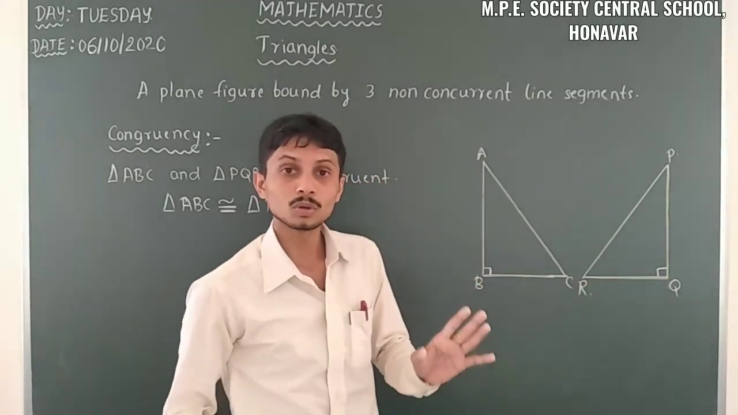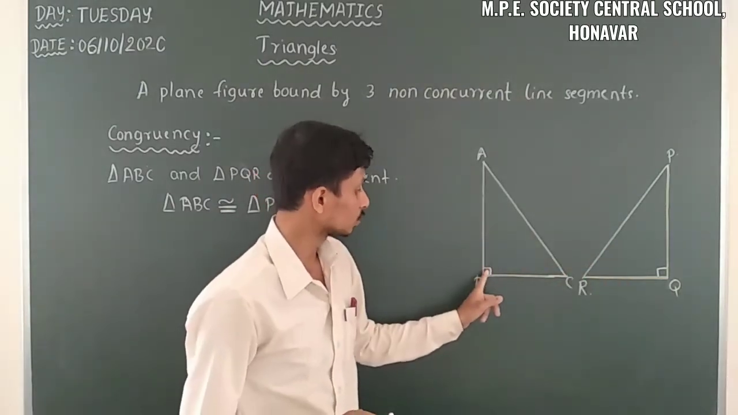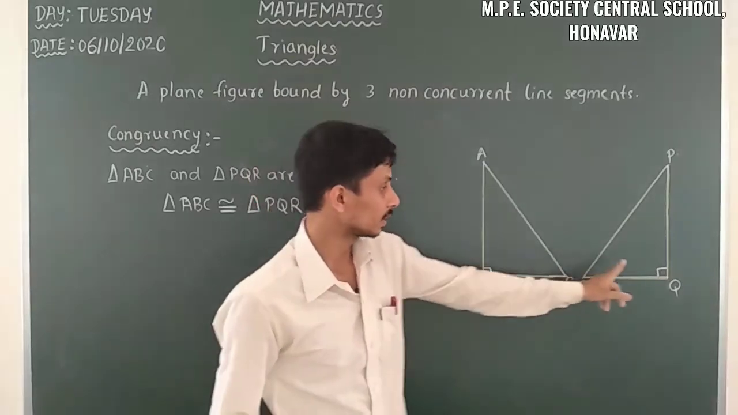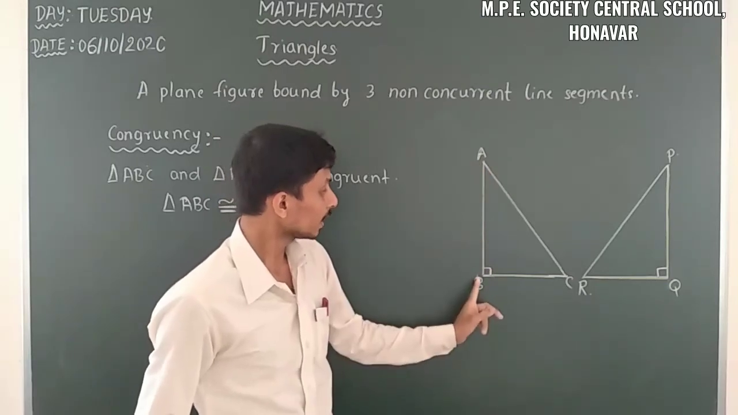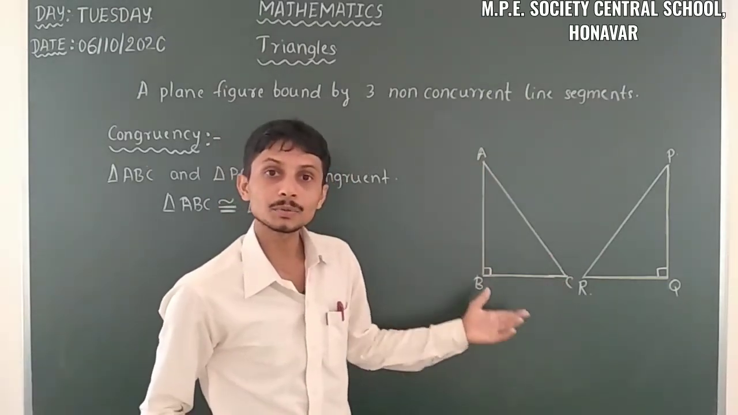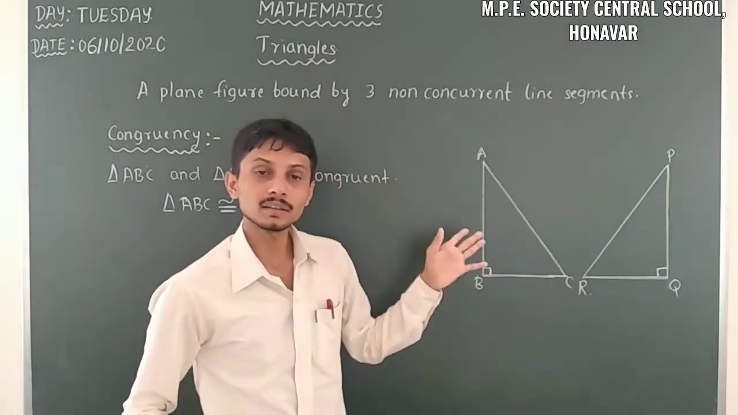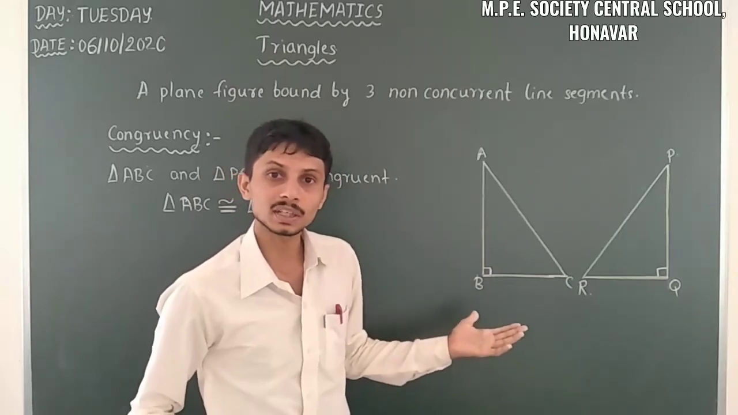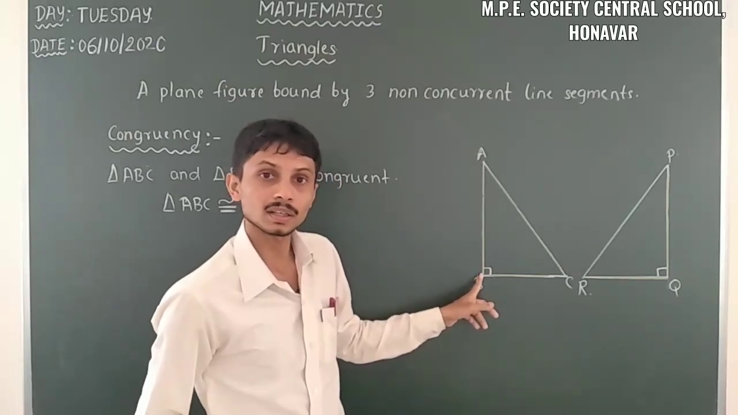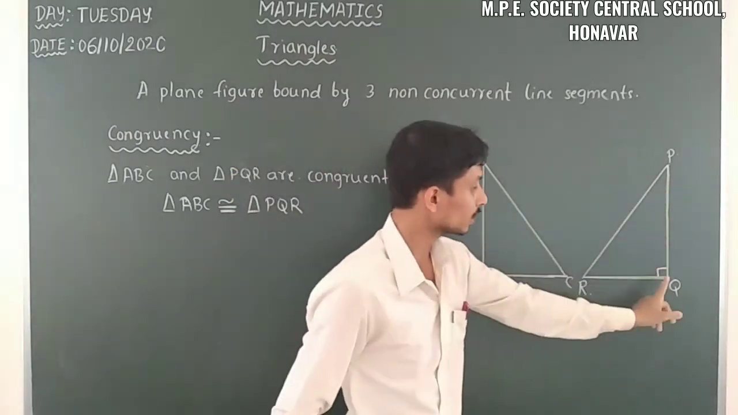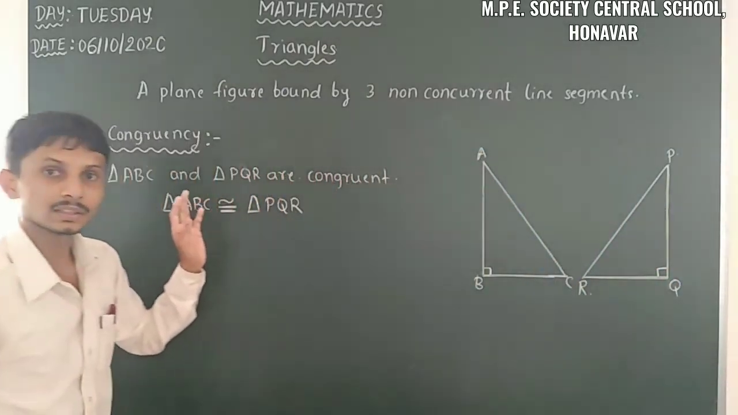But we have to be careful about this one, because where we have the right angle here, we have a right angle here. So AB and BC are attached with the right angle. Here QR and PQ are attached with the right angle. Then what are the corresponding sides? Just observe, AB is vertical with the right angle. That's why PQ is vertical with the right angle. That's why AB and PQ are the corresponding sides.